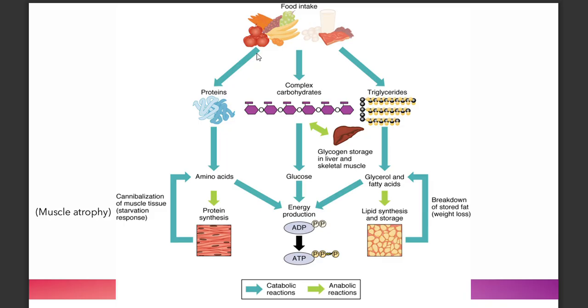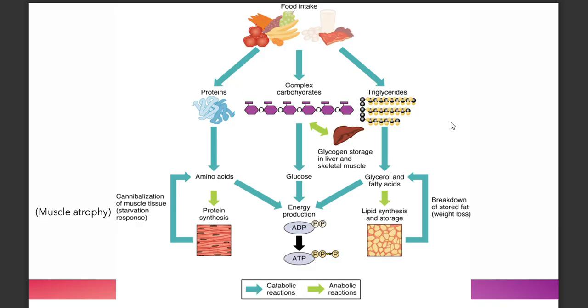If you notice, there's a large percentage of catabolic reaction when we begin the cycle with food consumption, because that's where biochemistry happens. The moment you consume food, you have a variety of biomolecules, and they have different paths to follow.